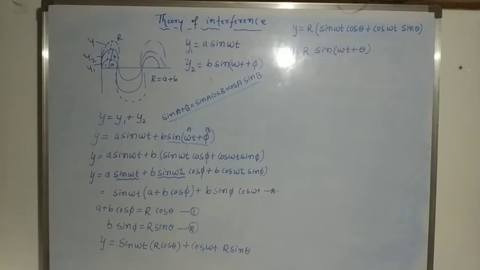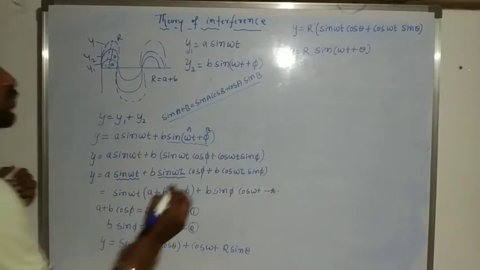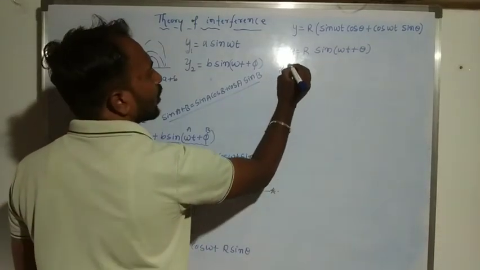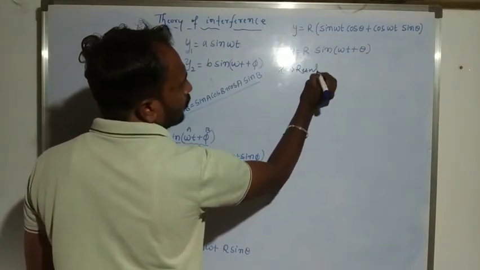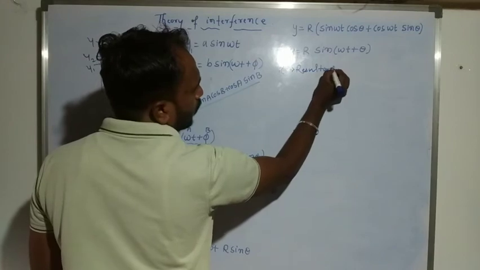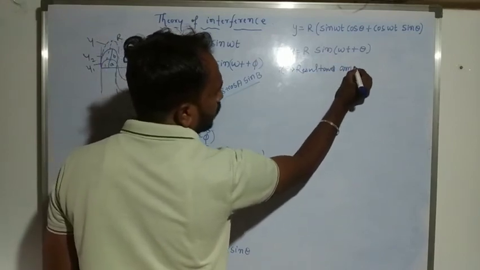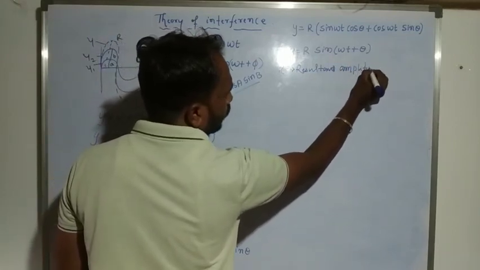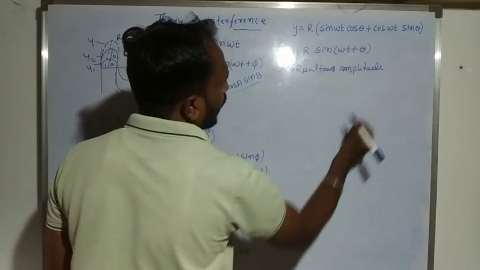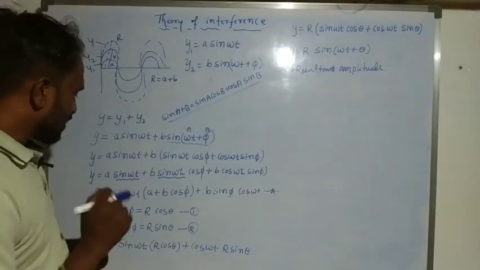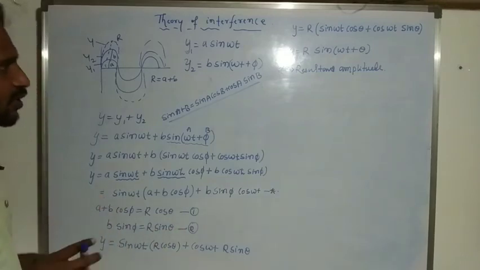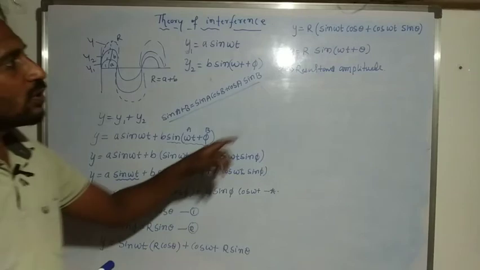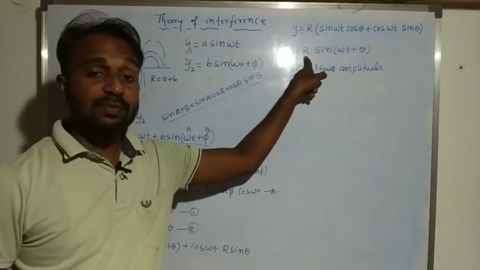Here r is the resultant amplitude. If we consider equations 1 and 2, then we will find the resultant amplitude value, the r value.